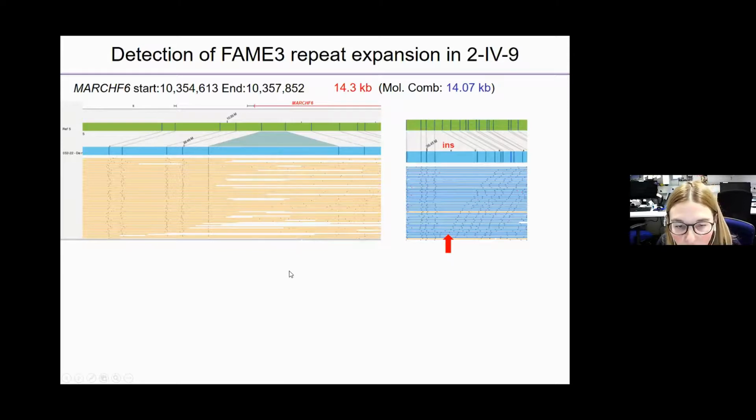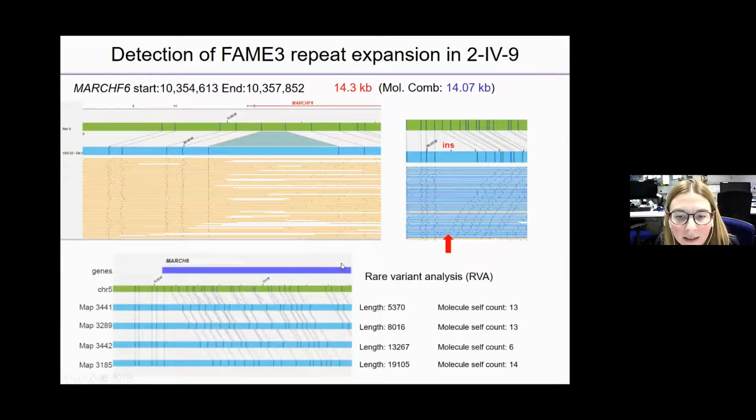I want to highlight that there are several molecules that are broken just at the site of this expansion, and we think that the repeat expansion constitutes a fragile site. I said that we also used the rare variant analysis pipeline. This is what you see on this part of the slide. And as you can see, this pipeline is also able to detect the somatic mosaicism, although the molecules are binned into arbitrary categories.